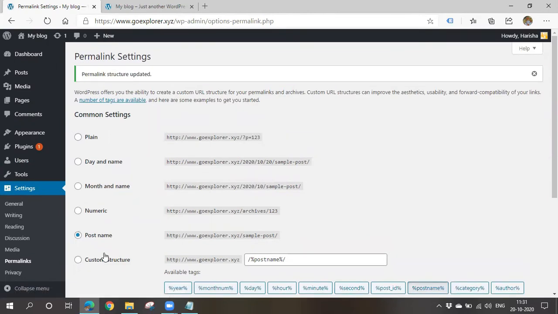So like this, the first thing is you can change your password and your display name. The next thing is you can also maintain a clean URL. When people are coming to your website, they must feel good, right? So we have to take care of all these things by changing the permalink settings. Permalink means URL. See, this is the permalink. So we have to keep the permalink clear.